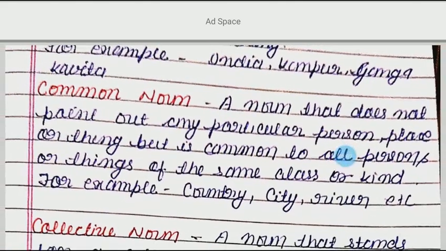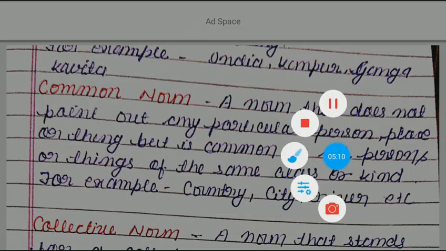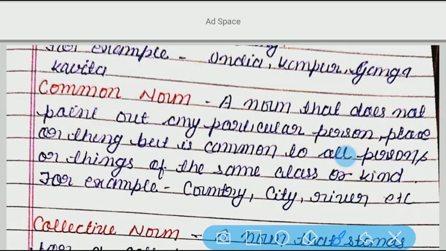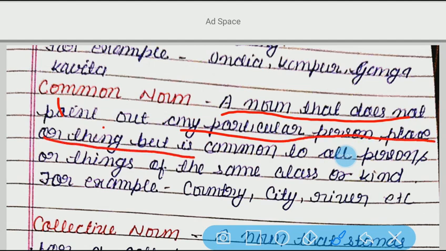Now, see another type of noun, that is common noun. A noun that does not point out any particular person, place or thing, but is common to all persons or things of the same class or kind.